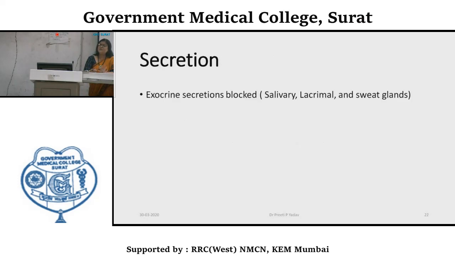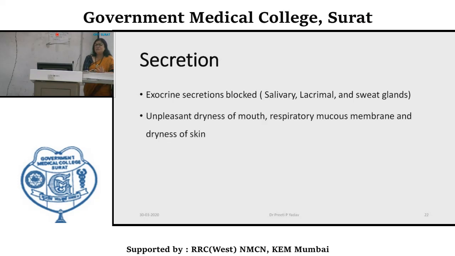All the exocrine secretions are blocked, like salivary, lacrimal and sweat glands. All the secretions are blocked, and there will be unpleasant dryness of mouth, which is the hallmark of atropine toxicity or initiation of ADR. So there will be dryness of mouth, then dryness of respiratory mucous membrane and skin. In the respiratory tract, obviously there will be thickening of mucus.